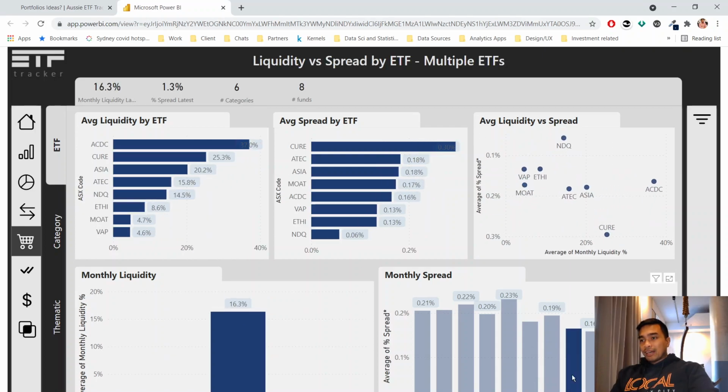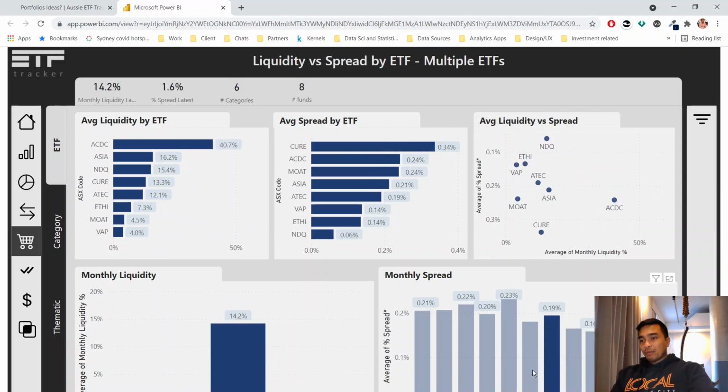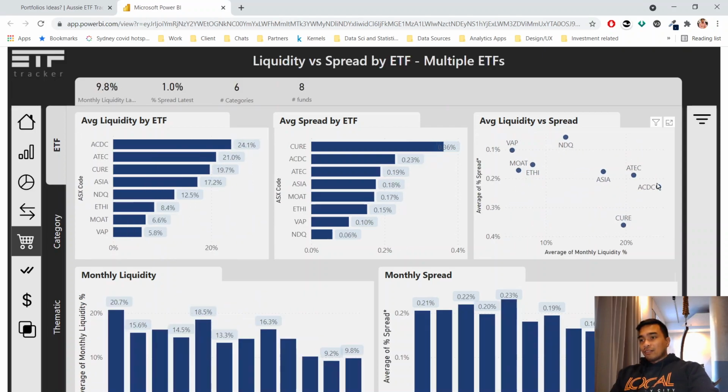So remembering we're looking at the last 12 months, so that's probably the best one for us in terms of liquidity and spread. We don't have anything right here in this upper right corner, but Asia, ATEC, and ACDC, the A's, they've been doing pretty well for us there, and NDQ is not too bad as well.